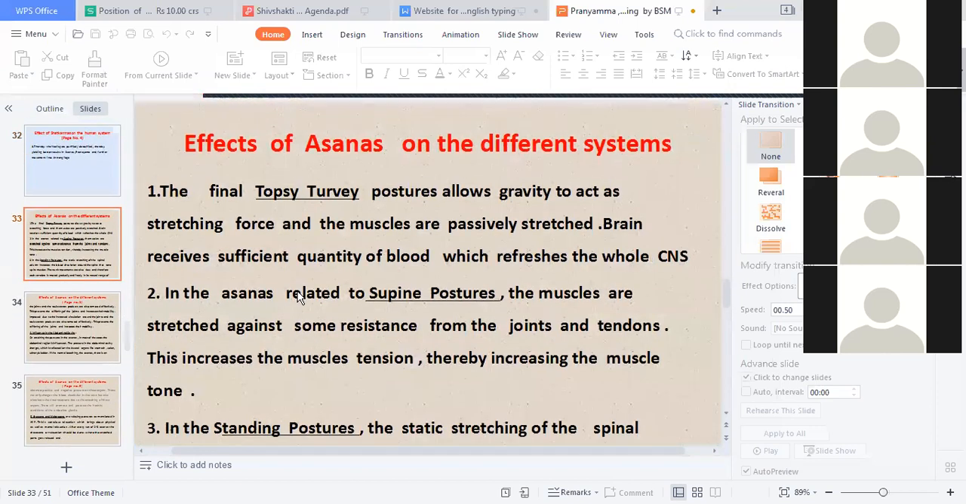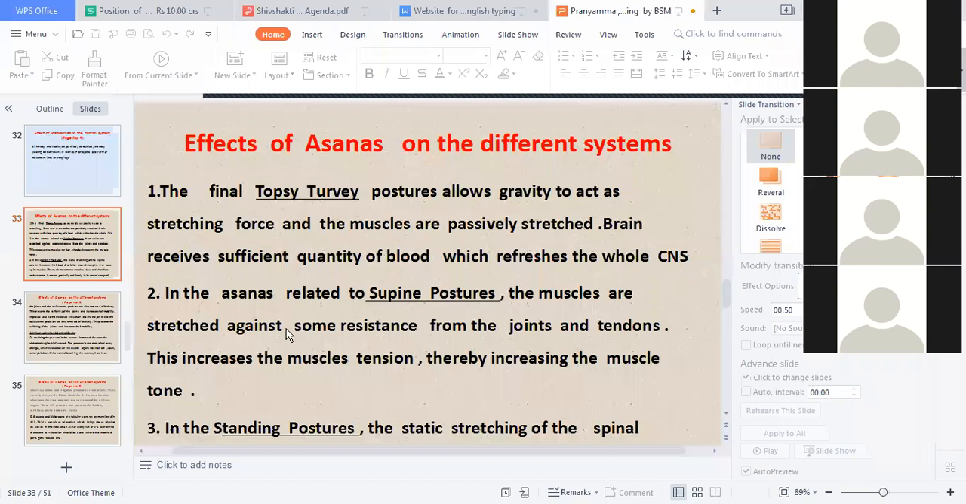What is the effect of the asanas on different systems? Topsy-turvy postures, that is Viparita Karani Mudra, Sarvangasana, Halasana, allow gravity to act as a stretching force and the muscles are passively stretched. The brain receives a sufficient quantity of blood, which refreshes the whole central nervous system.